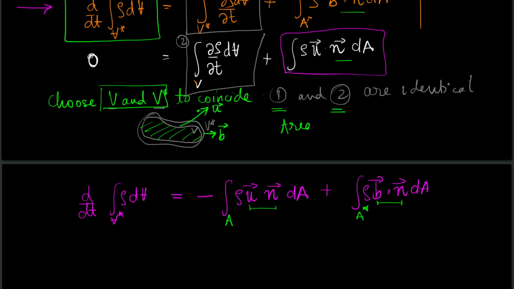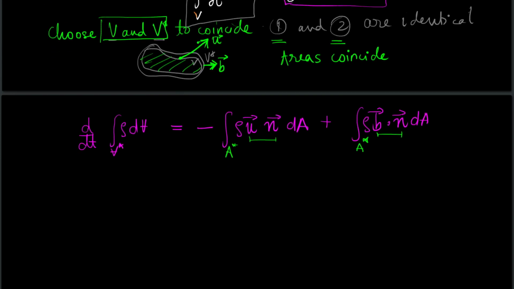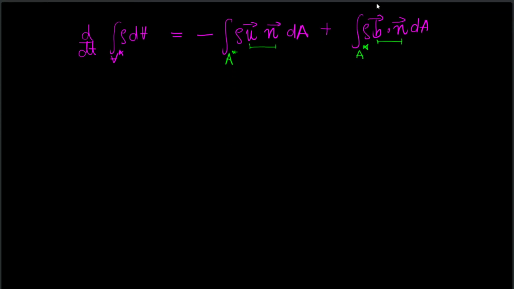The areas coincide, but at that given point, one of the volumes is trying to cut a flux in this direction, and the other is trying to cut a flux in this direction, and because the areas have coincided, I can very well write A as A star. Therefore, this becomes integral rho (b minus u) dot n dA.